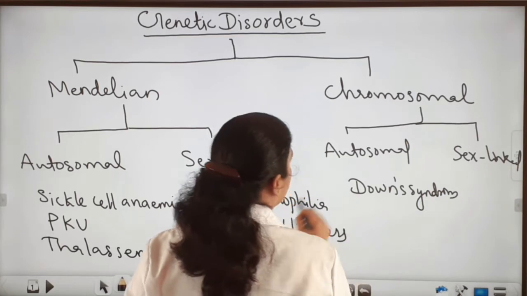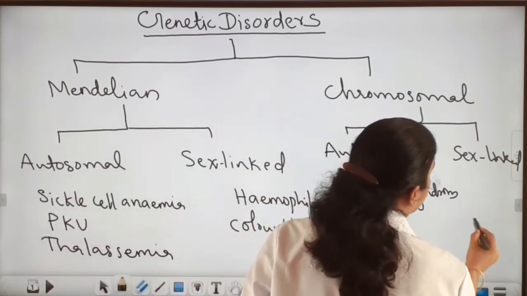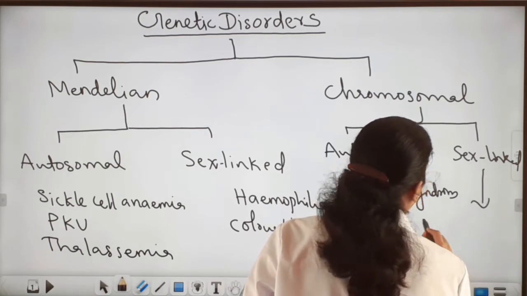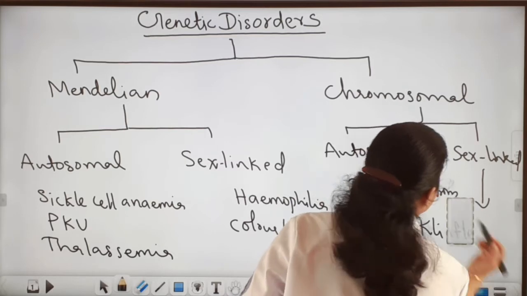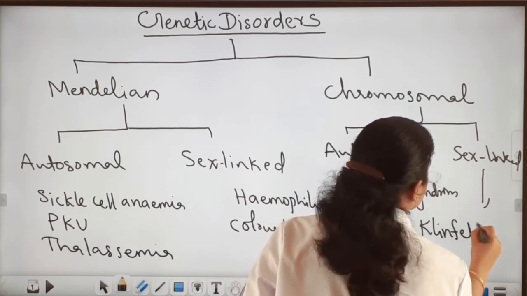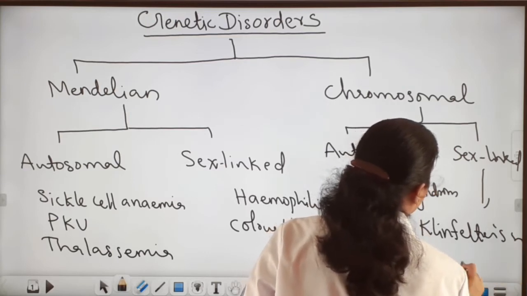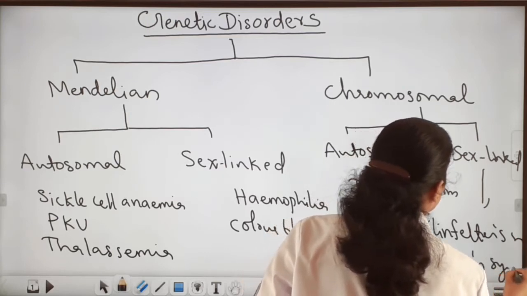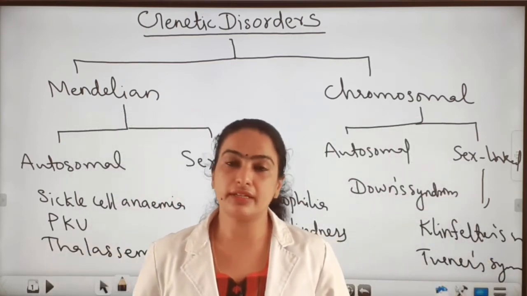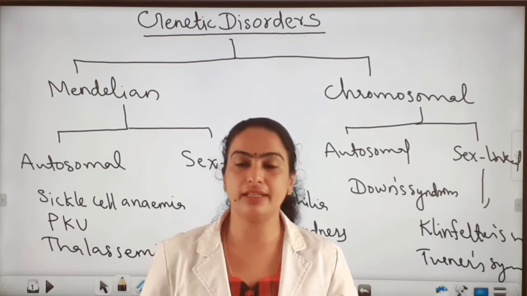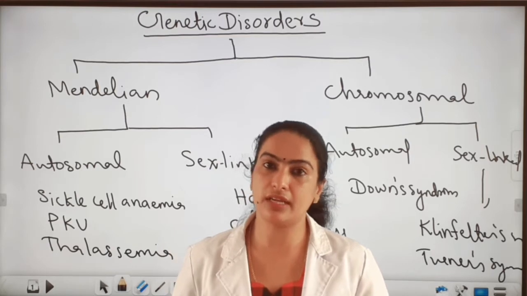The sex-linked ones we have to see are Klinefelter's syndrome and Turner's syndrome. So these are the common genetic disorders, classified into Mendelian and chromosomal disorders. Let's see one by one in detail.